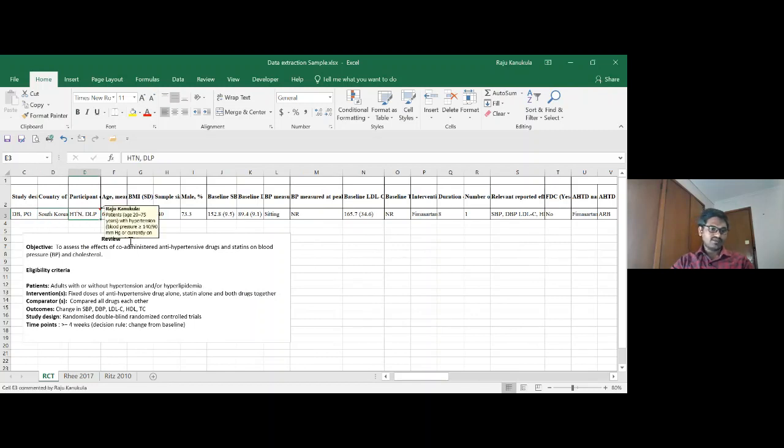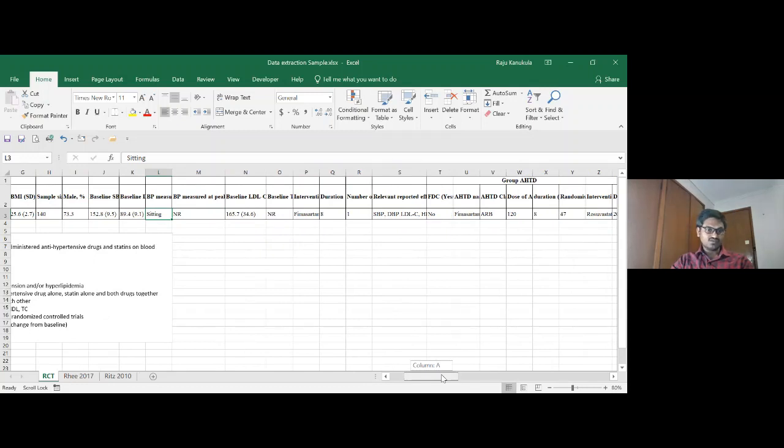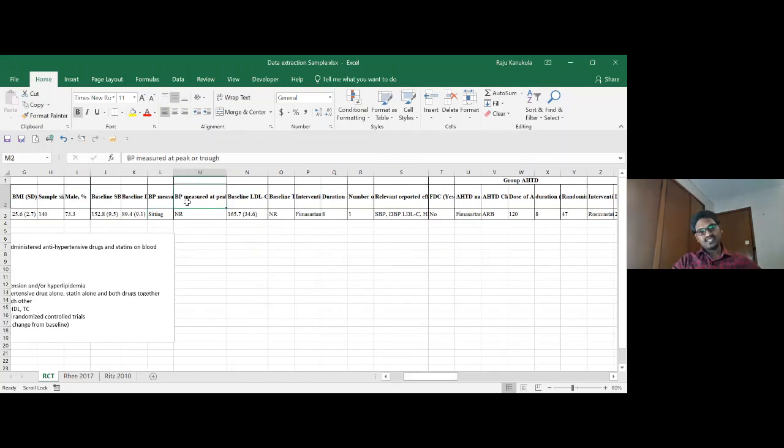I mentioned hypertension, dyslipidemia, the age in the table. I got those values from the table. Next, BMI. These values are also presented for the whole group, not for individual groups. Next, sample size is 140. In the result section, we can see that 140. Next, males percentage, baseline SBP, baseline DBP. So how this was measured: it is sitting, and whether the BP was measured at peak or trough was not mentioned in the paper. When we get no information, we can mention that it is not reported.